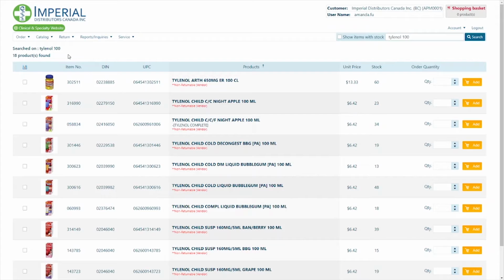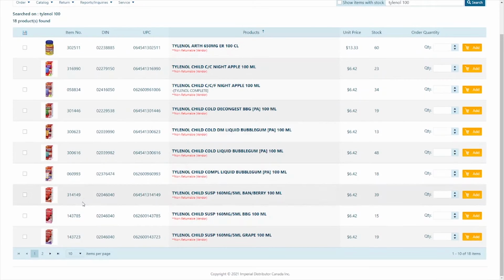I may sort my list by item number, DIN, UPC, or by description. I can see the unit price here and how many are in stock at IDCI. I may scroll down and jump to the next page or the last page, or even change the number of items per page.